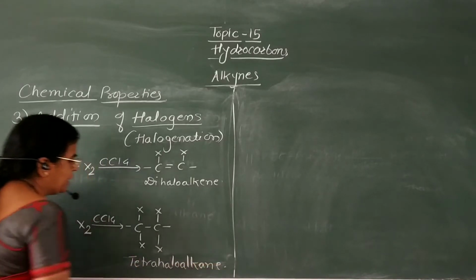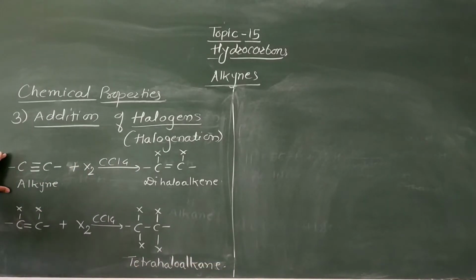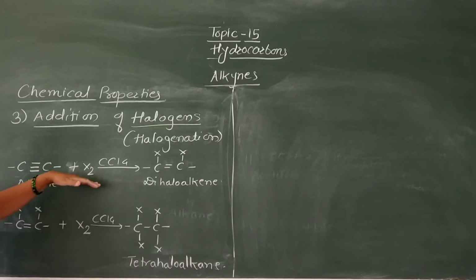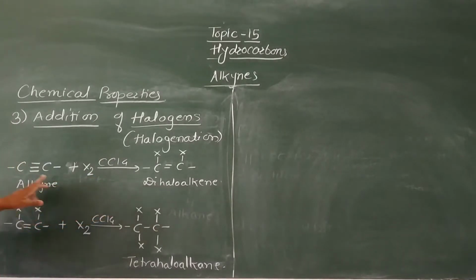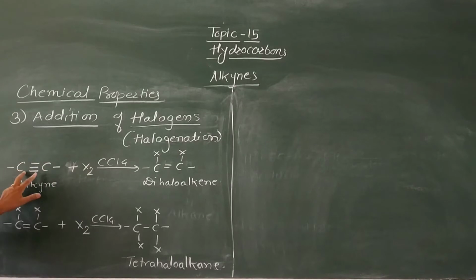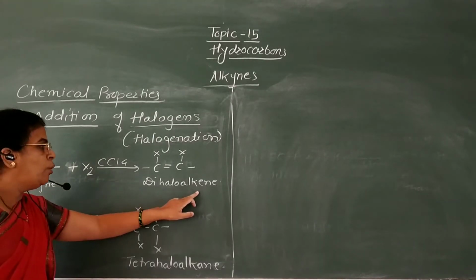This is the general reaction in which when alkynes are treated with X2 molecule in presence of inert solvent like carbon tetrachloride, then here formation of dihaloalkene takes place. That is, addition of this X2 molecule takes place across the triple bond to form dihaloalkene.